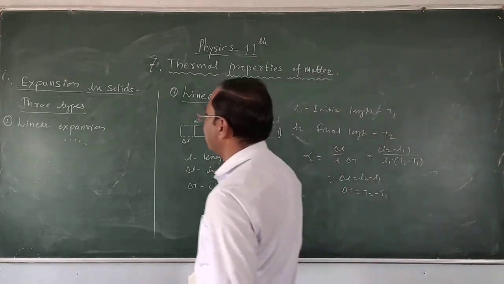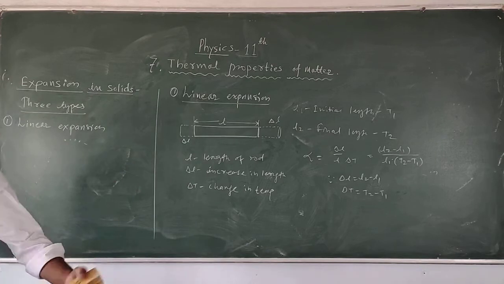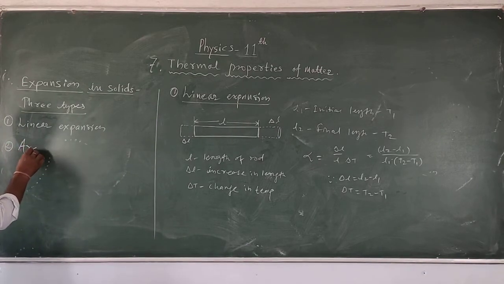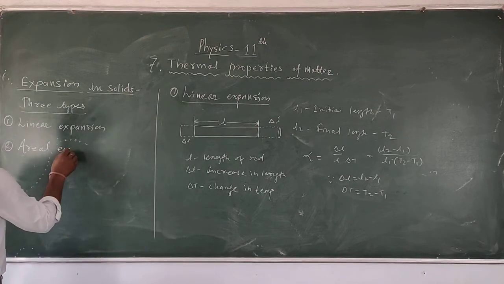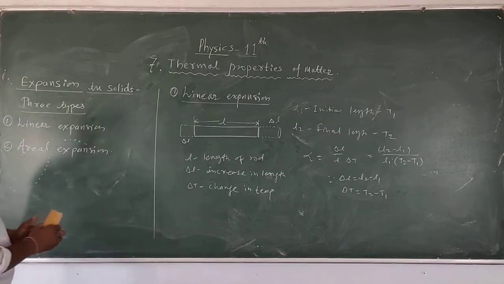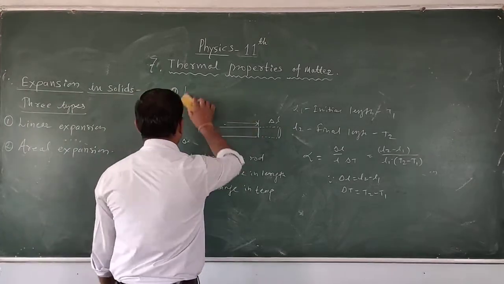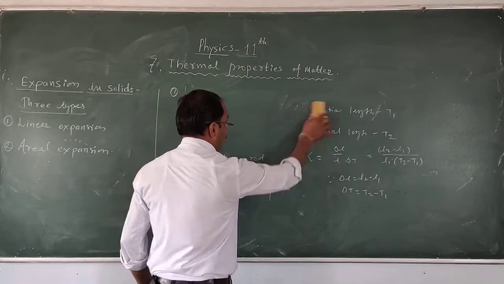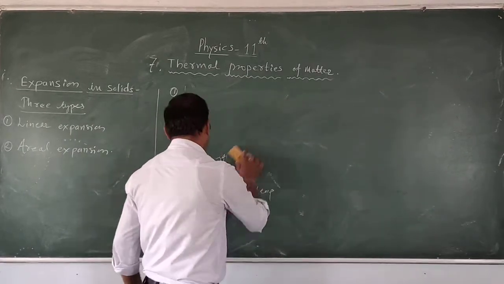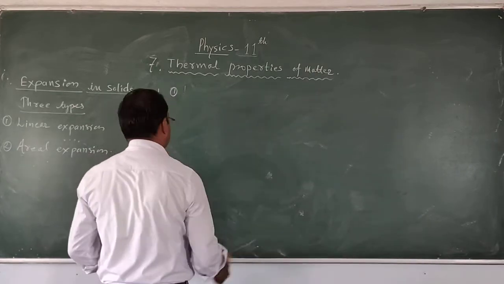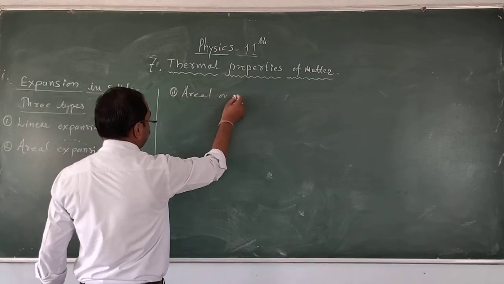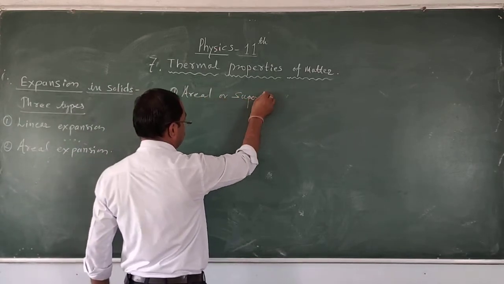Now we have to see the second type of expansion, the aerial expansion or the superficial expansion. Aerial expansion. Now consider here a plate having the area capital A at 0 degree centigrade temperature. Area or superficial expansion.